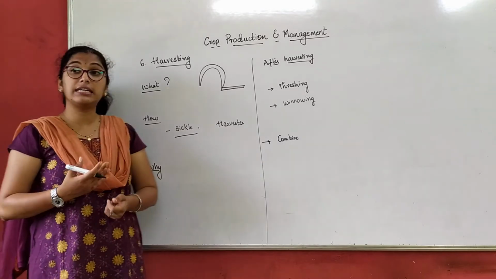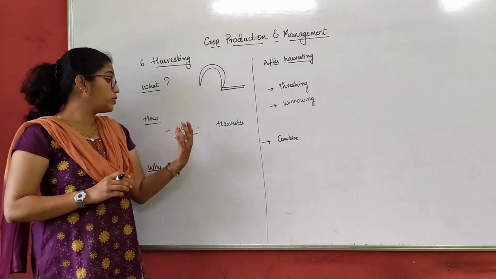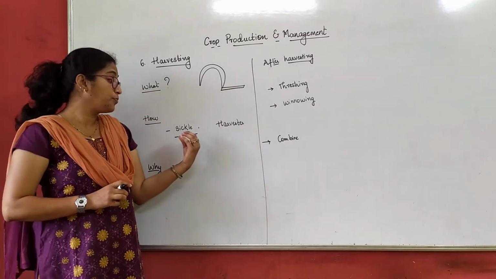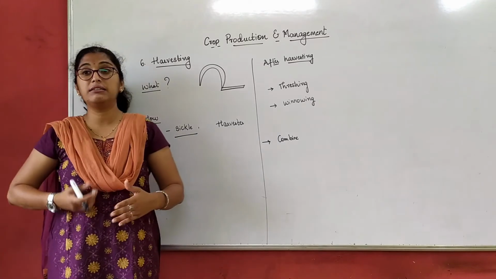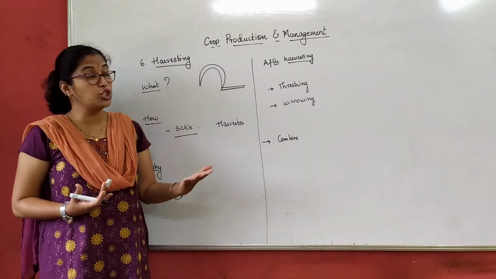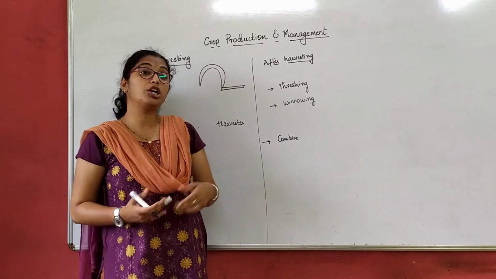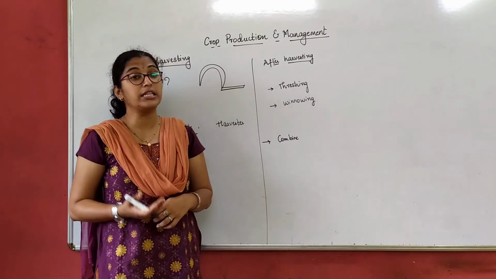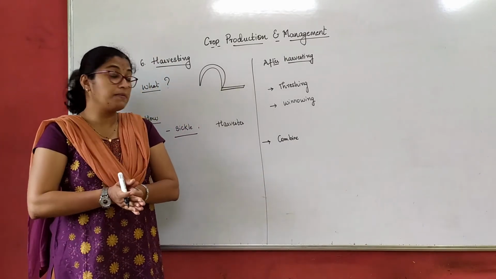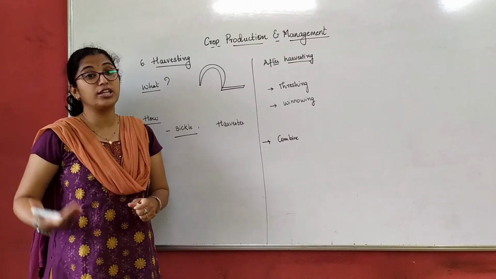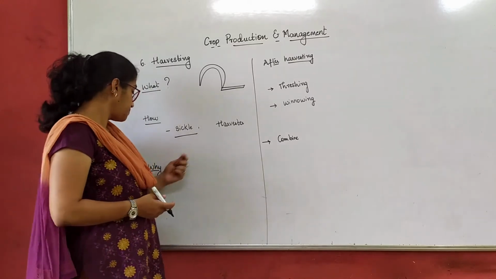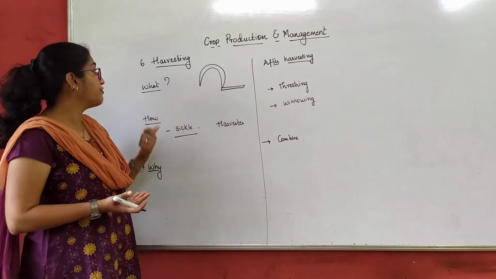A harvester is again a machine. So here also I would like to add the same thing. Manually the things are done, more of labor, and it is much time consuming. When we talk about a harvester, it is a machine, less labor, less time consuming, and the work can be done more efficiently.